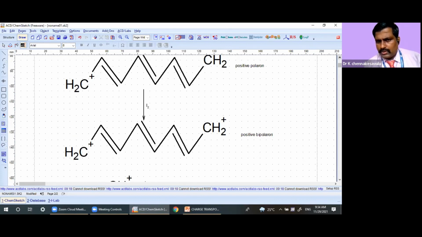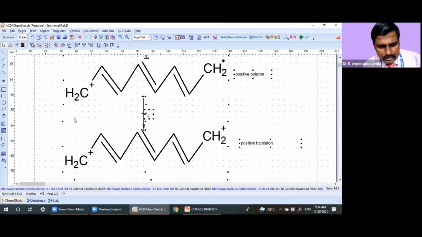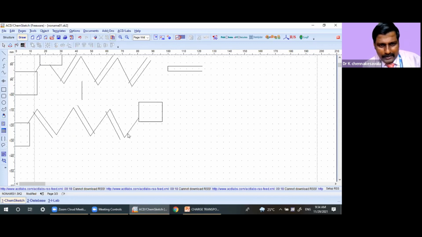And don't assume that it will be selectively removing the same electron. Let us assume if it is removing from another place, what will happen? Let us see in another page.